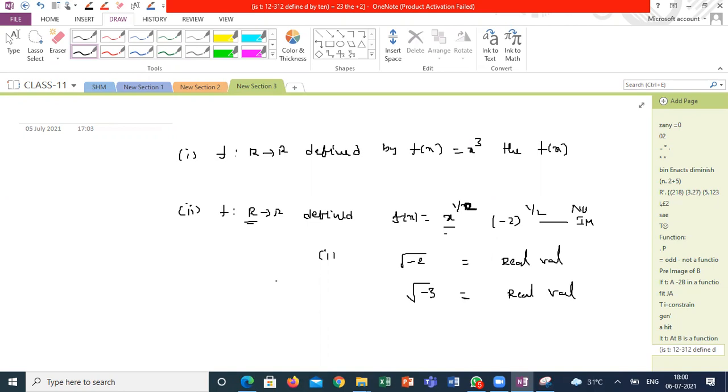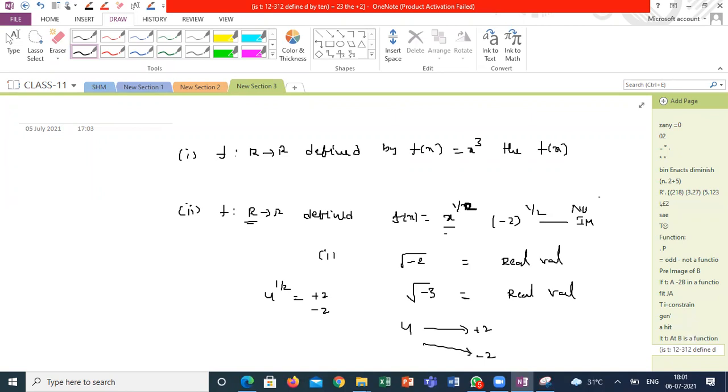Or if I substitute 4 in the function, this gives +2 and -2. It means 4 is mapping to +2 and 4 is mapping to -2 also. That's the reason f of x equal to x power 1/2 is not a function if it is defined from R to R. Very clear, guys. Each and every word of the statement is very important to solve the question. Clear, guys? Shall we end the session?